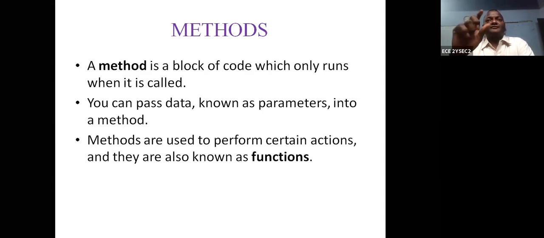So the length of the program increases and it will become a problem. Instead of that, suppose there is a program which is used repeatedly, then you can write a separate program. Whenever you require, you can call that program. So that's why the length decreases and the execution time decreases.